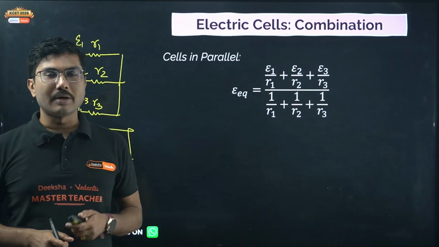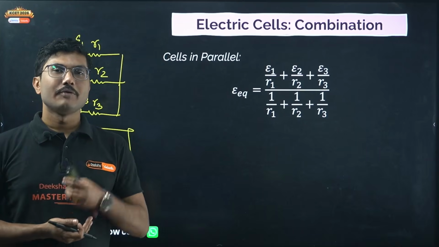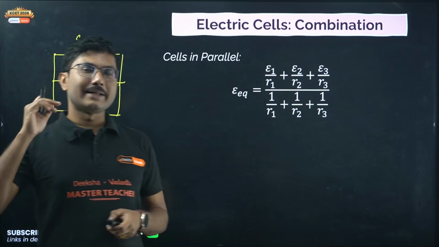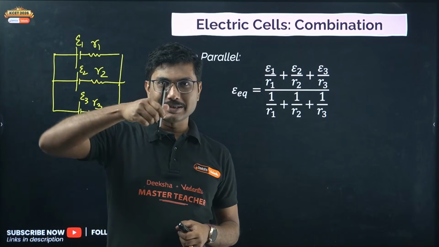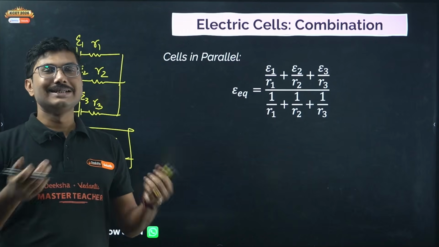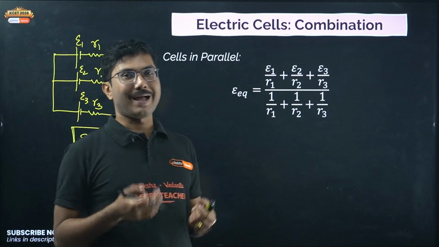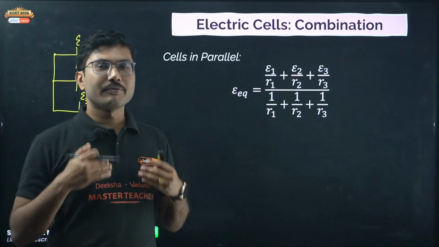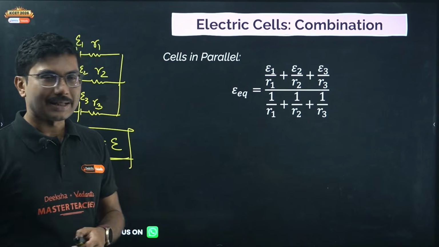Most of our electronic devices, for example this device, have two cells connected inside in series. If one is like this and another in the opposite direction, then they are connected in series. Series is required to increase the potential, and parallel is required for sustained duration of power supply. So these are the practical aspects.